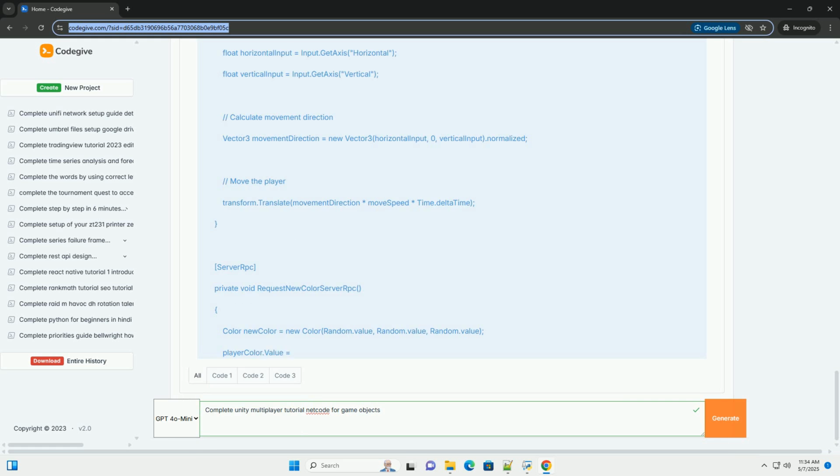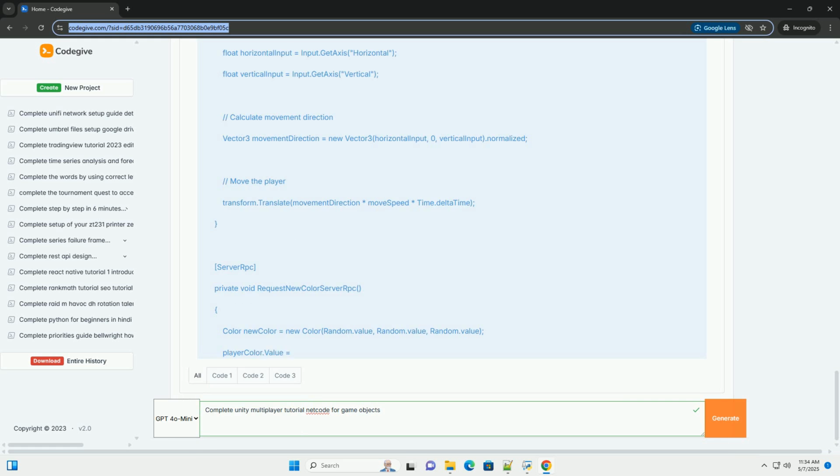Object pooling improves performance by reusing game objects instead of constantly creating and destroying them. Custom serialization: for complex data structures, you may need to implement custom serialization logic. Important considerations. Security: never trust client input directly. Always validate data and actions on the server to prevent cheating and exploits.